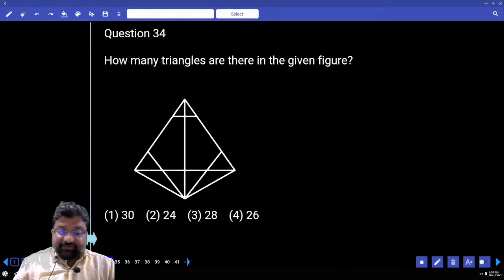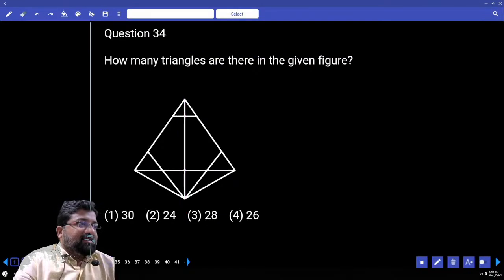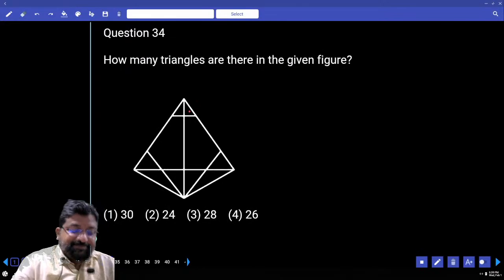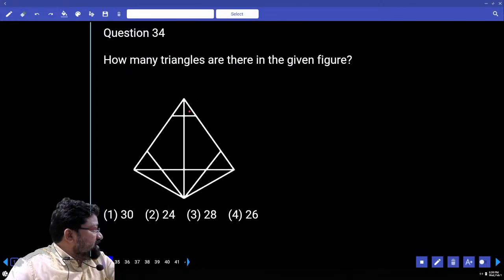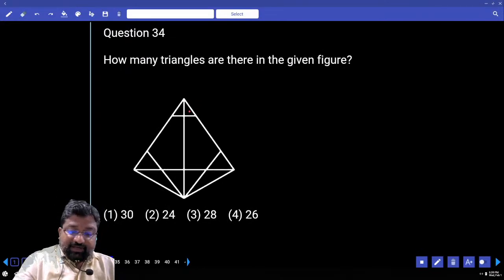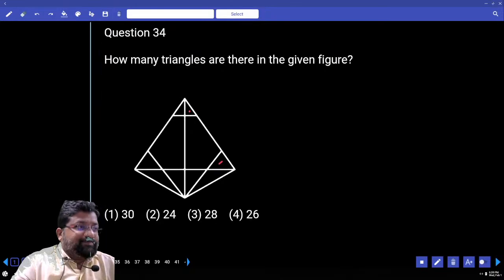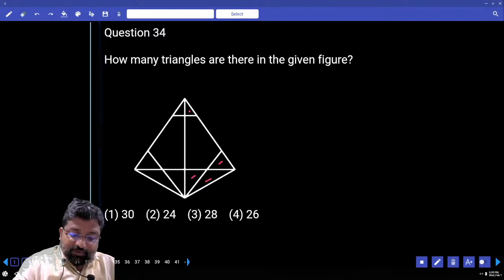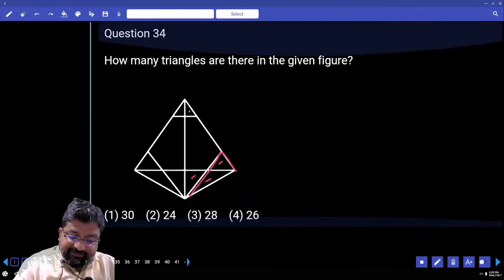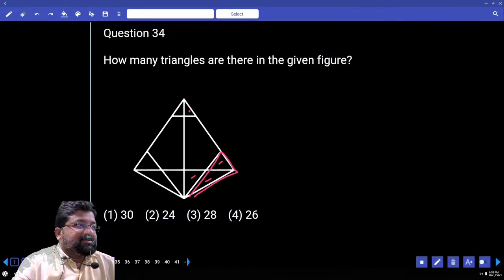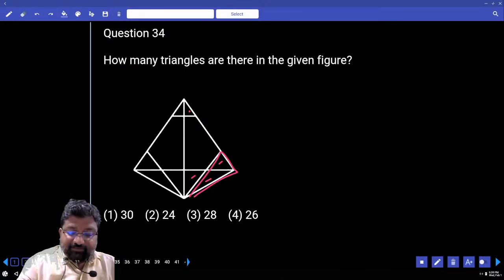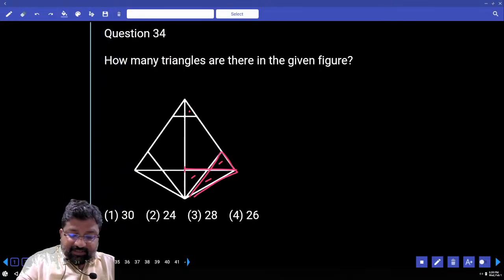What you try to do is first go for the right hand side. This is 1. Can you see that dot? Pink colored, 1, 2, 3, 4. Here, this is 5. Then 6.